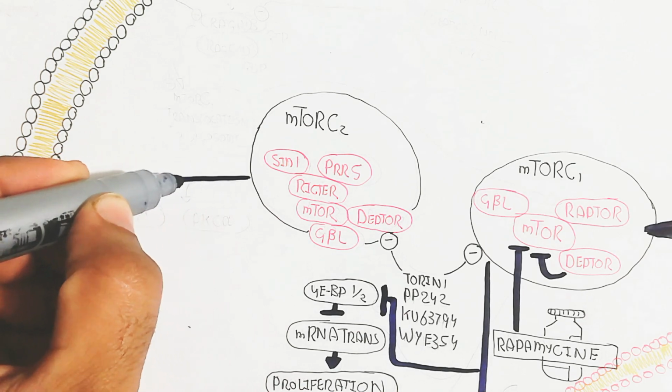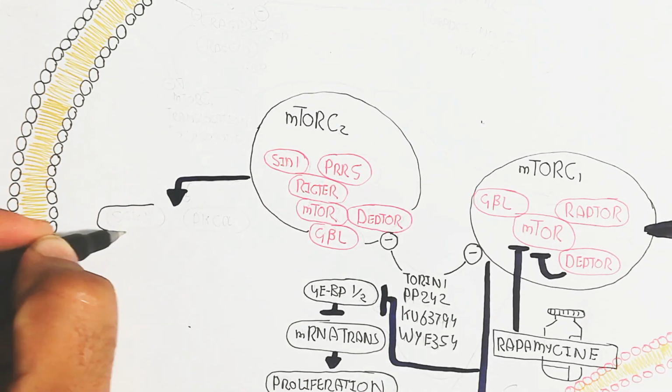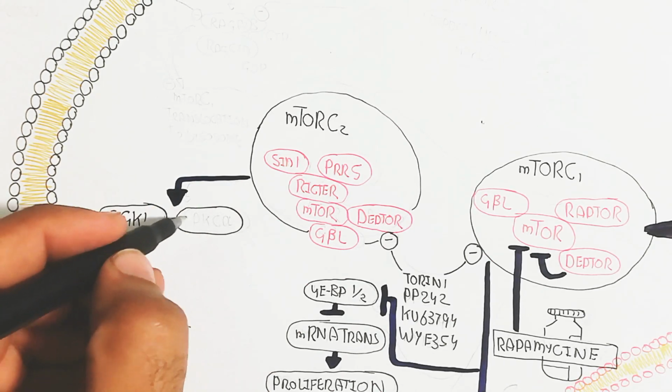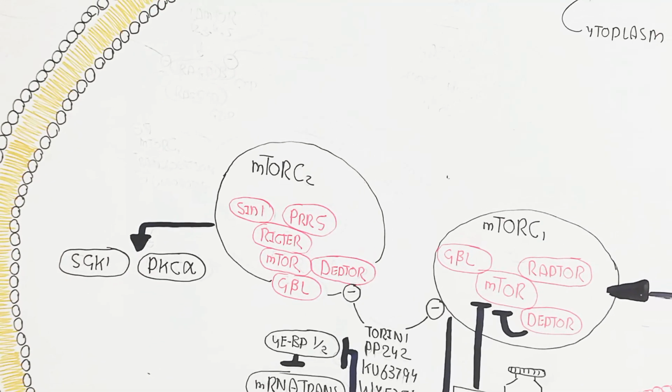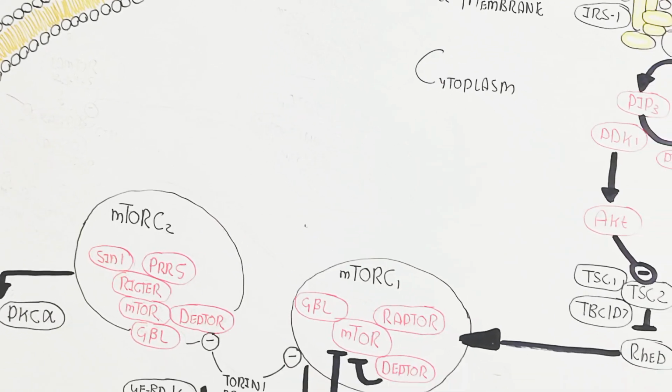Let's begin to understand the mTORC2 pathway. It is the same mechanism, and the growth factor, hormone and cytokines will trigger this, but I am drawing it separately. So in this way, the synthesis of serum glucocorticoid kinase 1 and protein kinase C alpha will be stimulated.